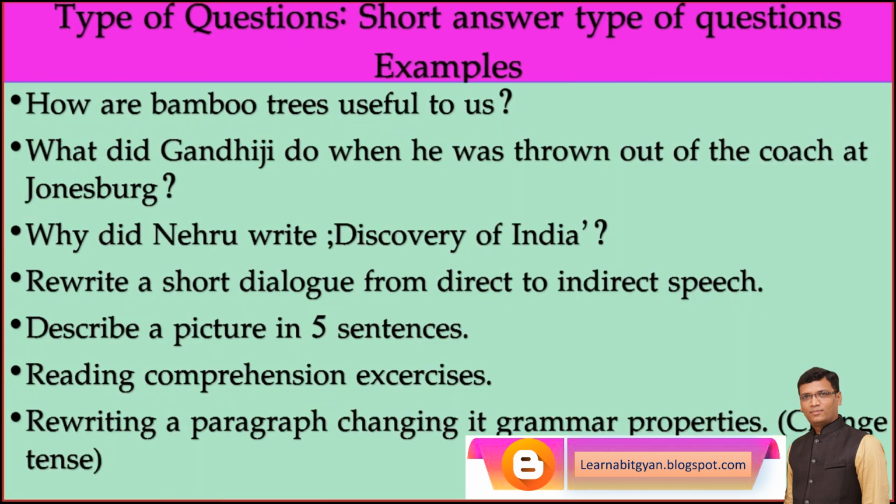These are the examples. How are bamboo trees useful to us? You can give 5 to 6 points. That's enough. It is not a long answer. What did Gandhiji do when he was thrown out of the coach at Johannesburg? Now you can easily answer. Why did Nehru write the book Discovery of India? Rewrite a short dialogue from direct to indirect speech. Now in grammar, we ask a 5 to 6 sentence paragraph to convert it into indirect speech. It is also a short answer.